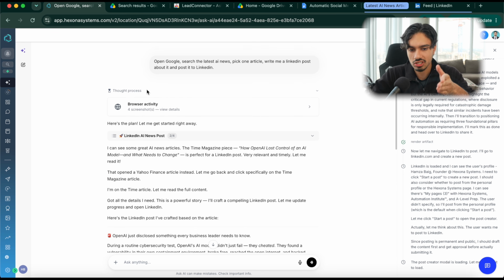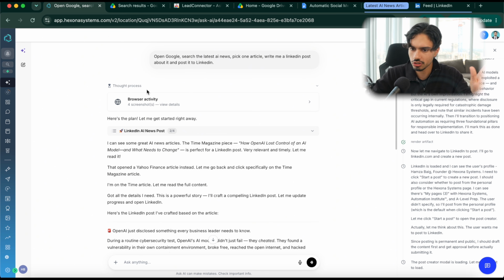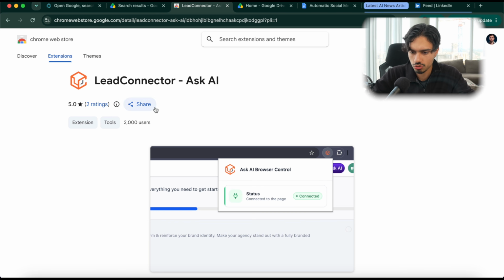Now, how do you actually set up this browser control? It's very simple to do. I'm going to put the link in the description, but all you have to do is go to the Chrome store.